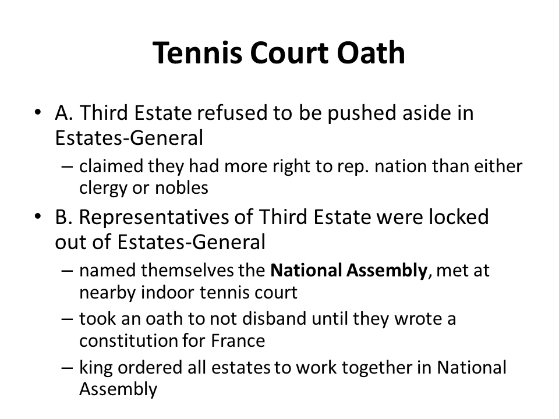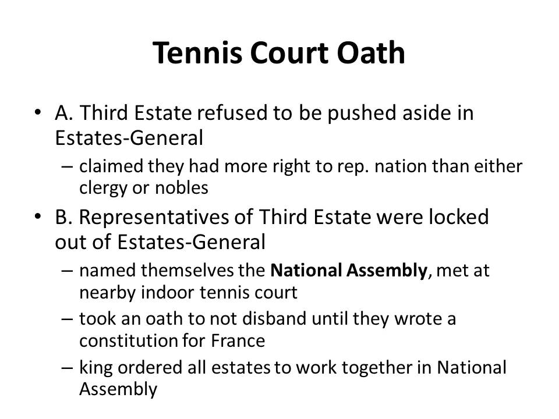The Third Estate refused to be pushed aside and pushed around by the First and Second Estate in the Estates General. The Third Estate claimed that they had more of a right to represent France than either clergies or the nobles. The representatives of the Third Estate were locked out of the Estates General one day. So they moved to a nearby indoor tennis court, they named themselves the National Assembly, and they took an oath promising to not disband until they wrote a new constitution for France. This was called the Tennis Court Oath.